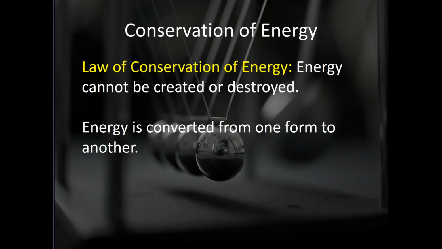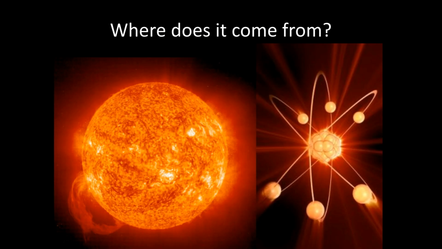A law that's so important to remember is called the law of conservation of energy. Energy cannot be created or destroyed. It can be changed from one form to another, but it always exists in the same amount. So where does this energy come from? Energy on Earth comes from the sun and from nuclear energy.